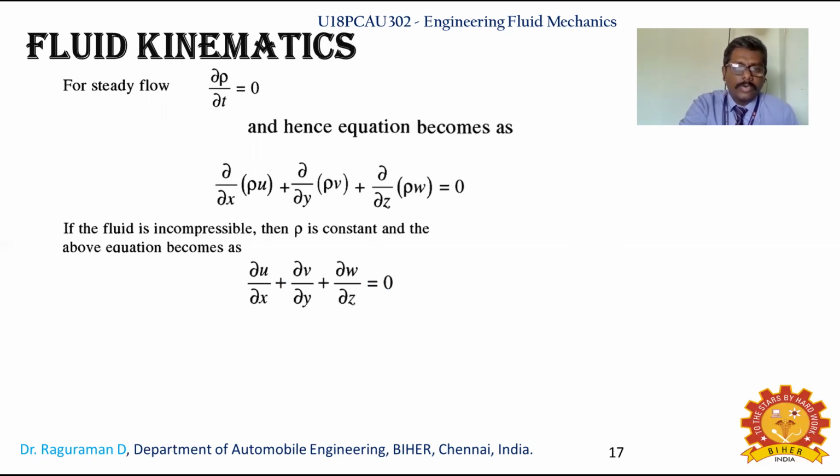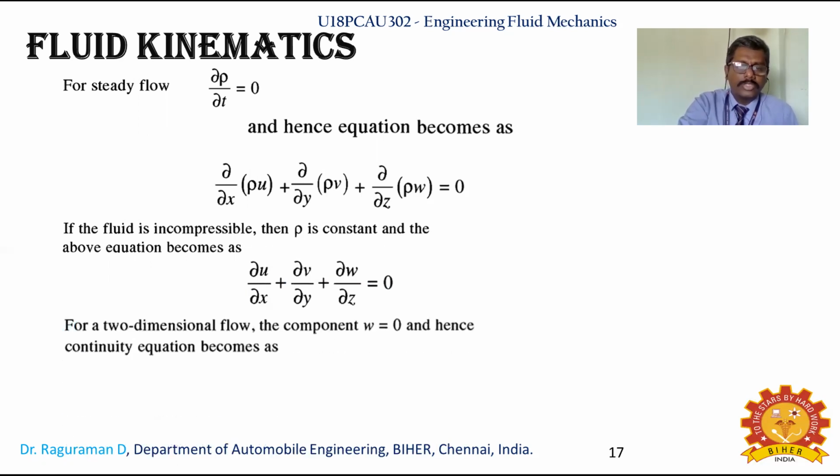Dou by dou x means a partial differentiation with respect to x. Dou by dou y means partial differentiation with respect to y. That is what differentiation means: it is changing. Constant means you are not going to consider that rho. So you will have dou u by dou x plus dou v by dou y plus dou w by dou z, and that will be equal to 0.